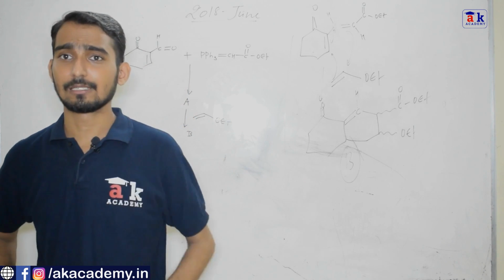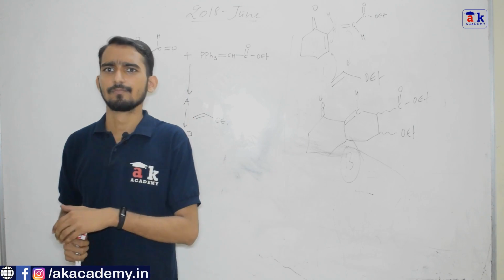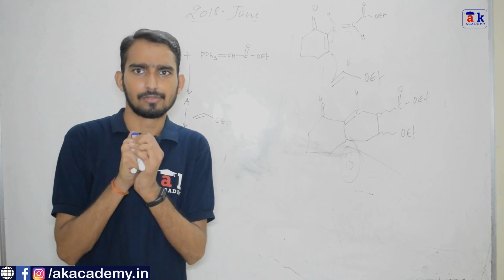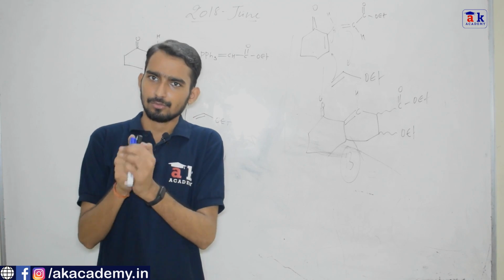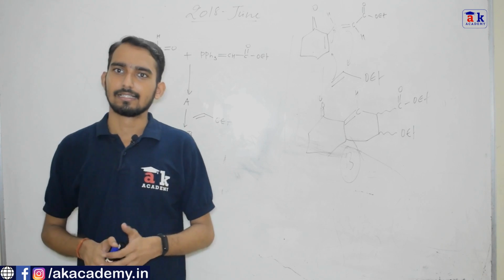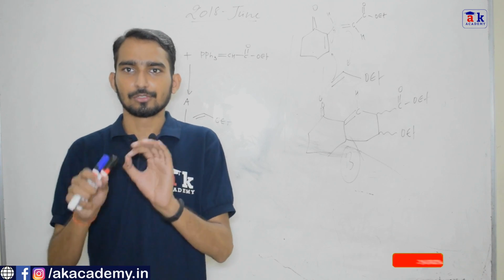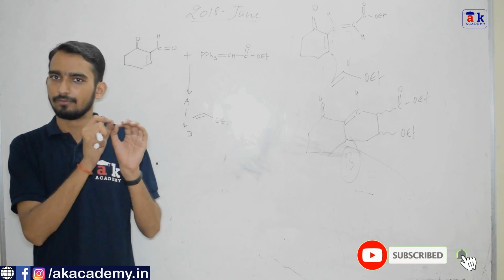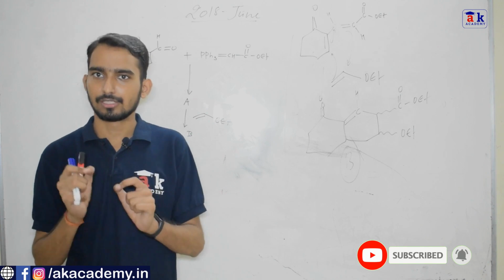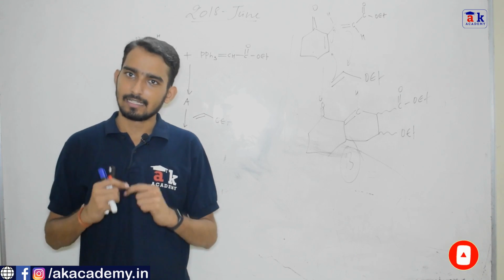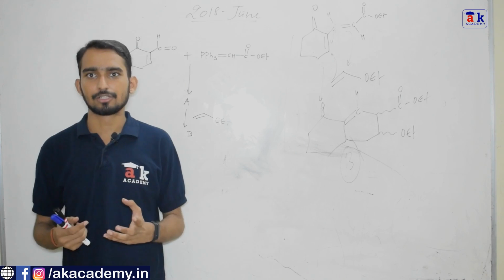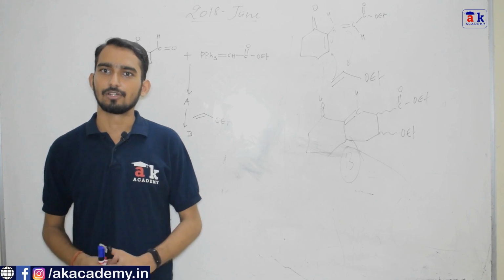But remember, there was an exception. There was a very special type of ylide. When we use that, you always get Z alkene. Okay, so this was all about the Wittig reaction. We have solved some of the questions which were asked in CSIR exam. In the next video, we are going to start our discussion with Shapiro and Bamford-Stevens reaction.